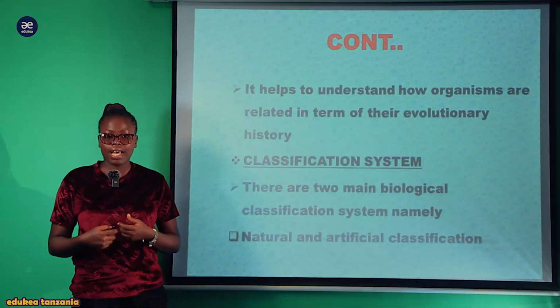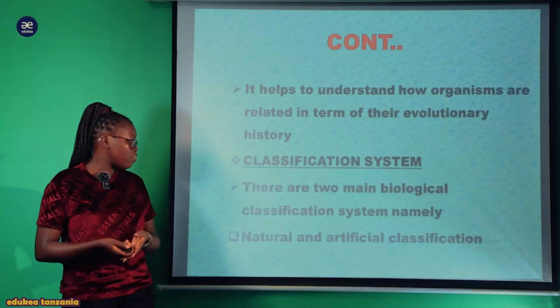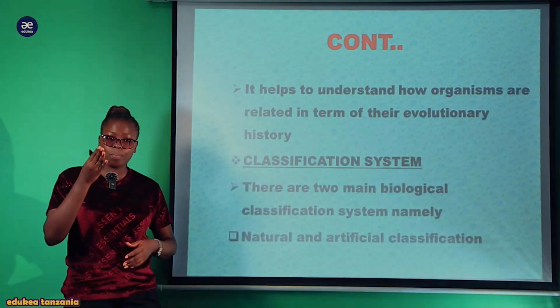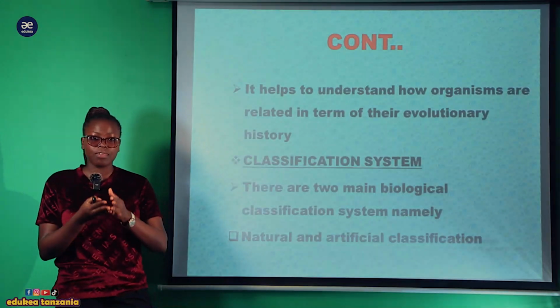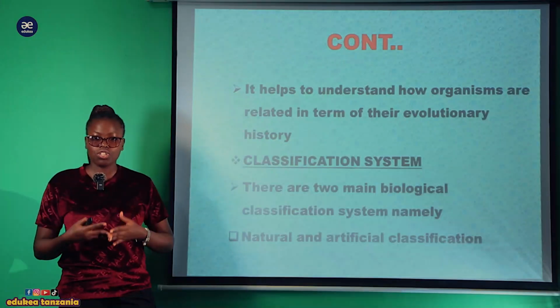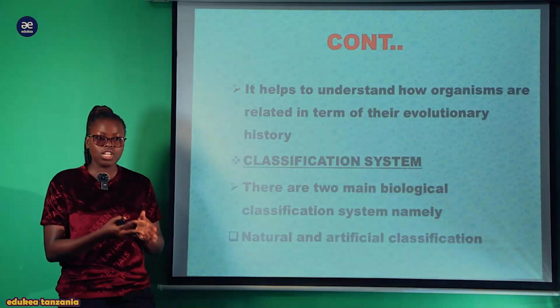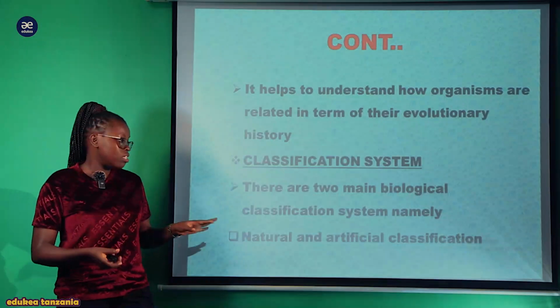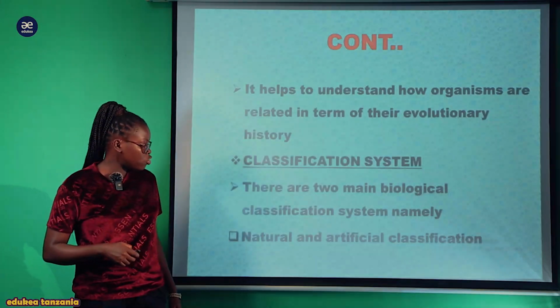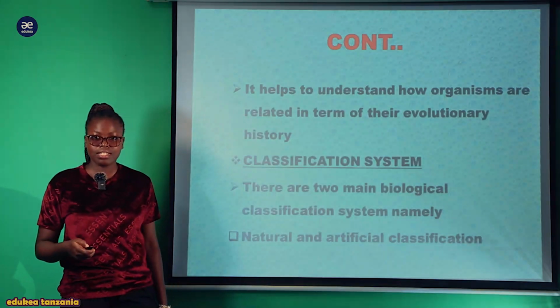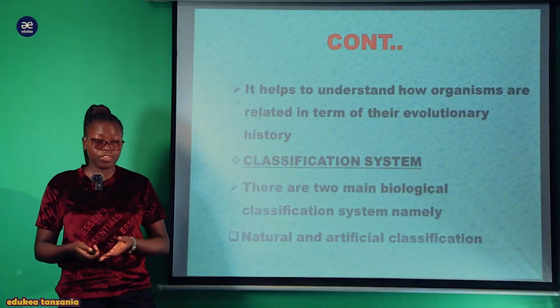Now, what are these classification systems? My lovely Form 1 students, there are two main types of classification system. The first one is the natural classification system, and the other one is the artificial classification system. Natural inatumia njia za asili, artificial inatumia artificial ways. So now let us see what is artificial and what is natural classification.